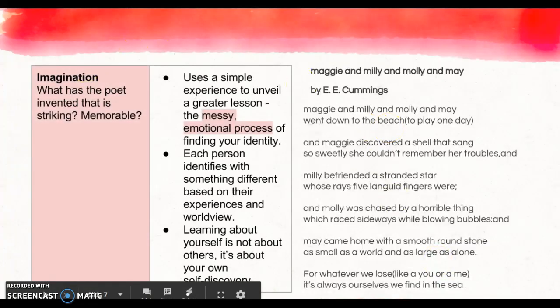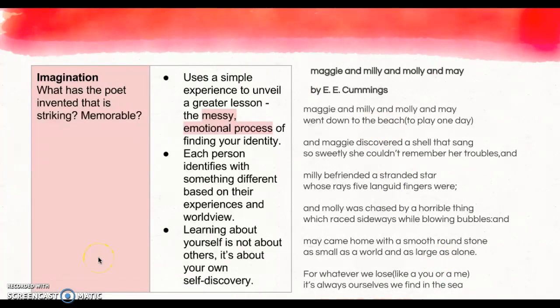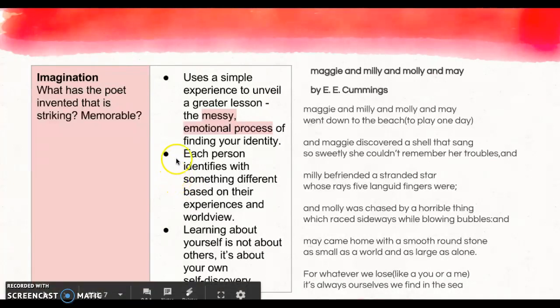Lastly, we come to imagination. So we ask ourselves, what has that poet invented that is striking or memorable? I think going through all of these questions helped me to see that the greater lesson is that the process of finding your identity is messy, emotional at times, could be positive, could be negative, could be full of internal or external conflict. In this one, each person identifies with something different based on their experiences and their worldview, right?